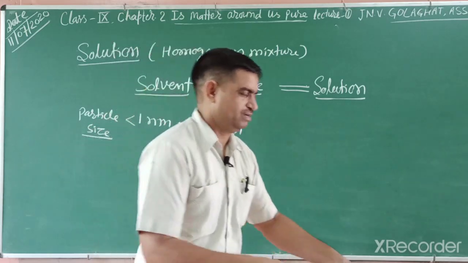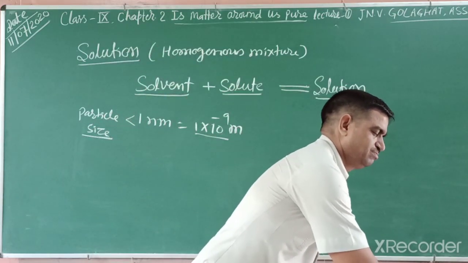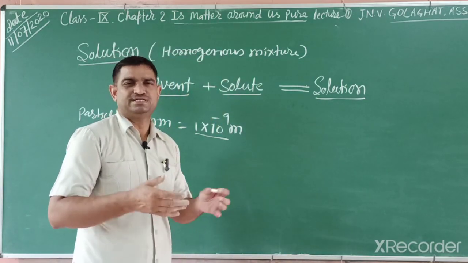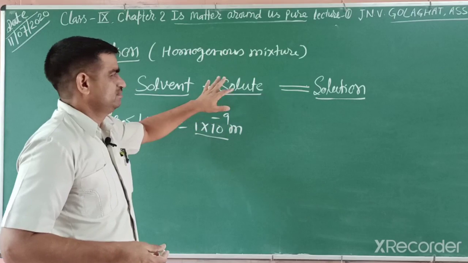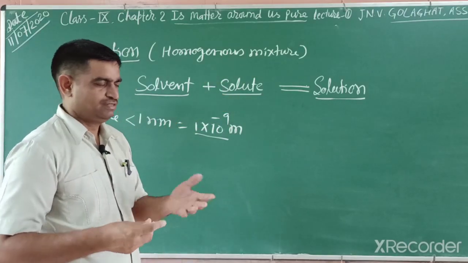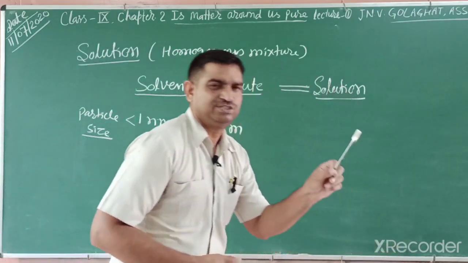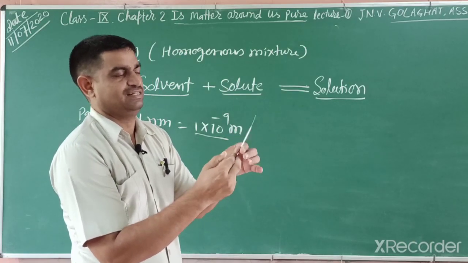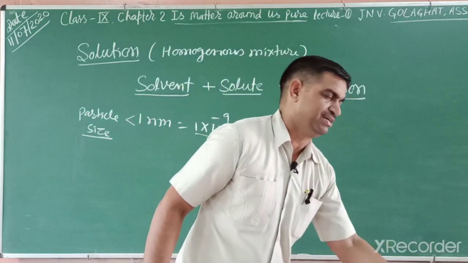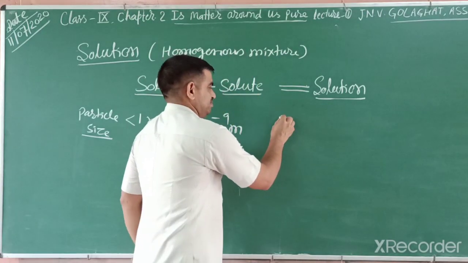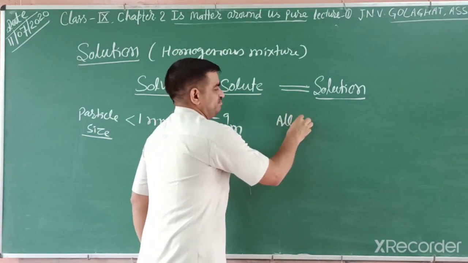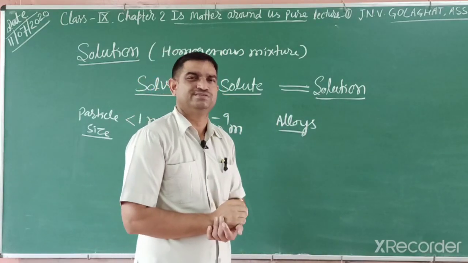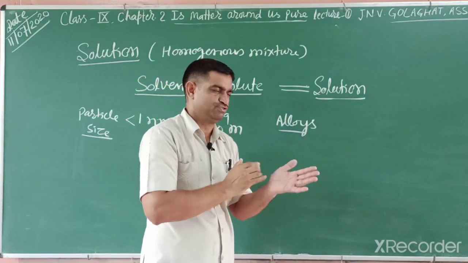Earlier we had brass articles in our homes, and you can see the bronze medal, that is also a solution. How can we say this is a solution? There are two components, one is iron, the other is carbon. Steel is made of iron and carbon. That is known as an alloy. Alloys are also solutions, but they are solid. Solid into solid, they mix with equal distribution.